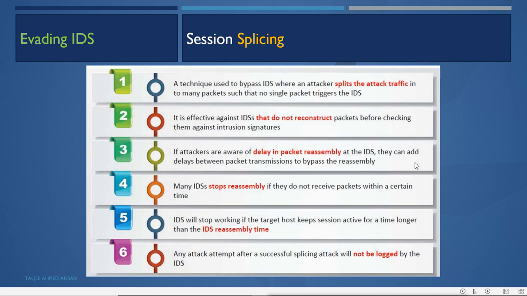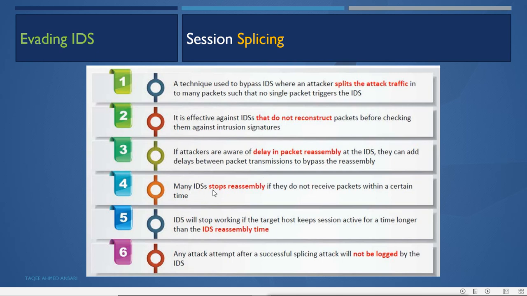Now those 3 packets will not be reassembled because the first 2 packets were already dropped by the IDS. So the IDS will not be able to match the signature, but those packets will reach the destination machine. It will reach the end system, and the end system will reassemble all 5 packets, and then the attack will be done.